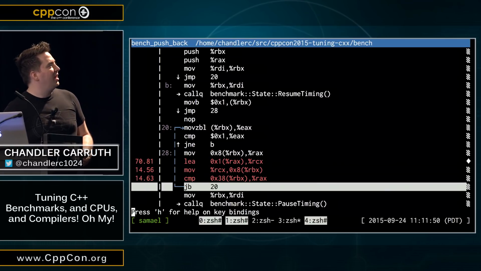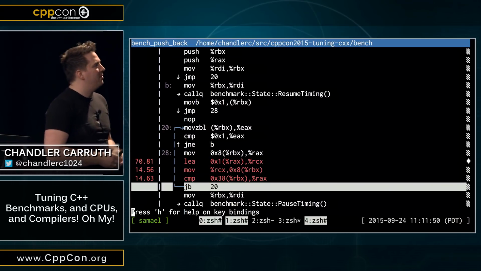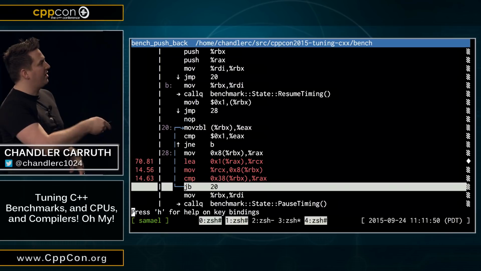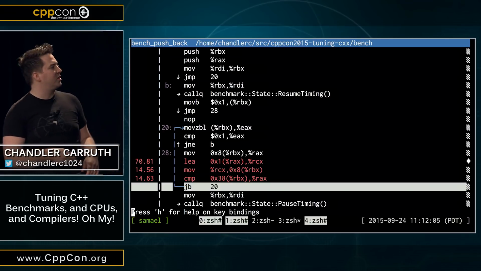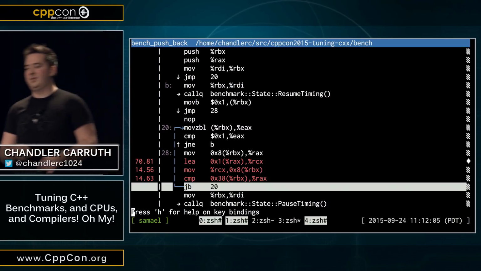So here is that while loop, okay? We start here, we execute down, we do some computation, which is basically just loading new data.